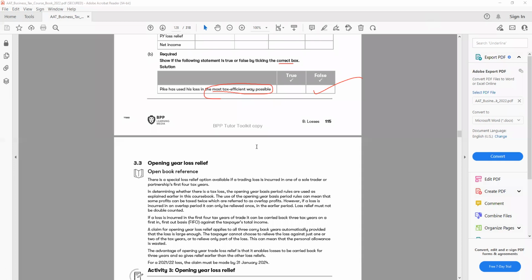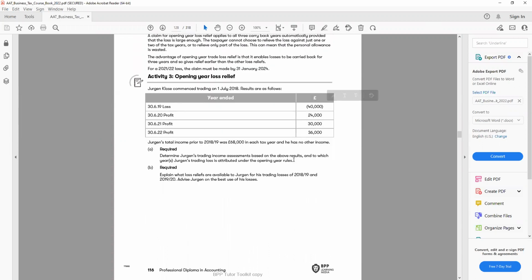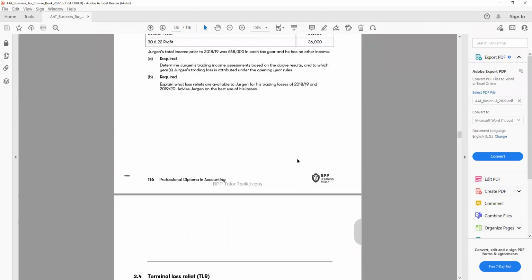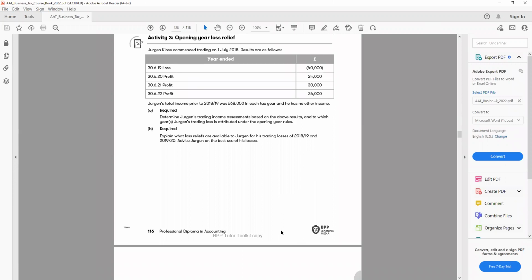The next one, I talk about the opening year loss. Opening year loss gives us 3 years. If the company has a profit in the first 4 years, we can carry it forward, and we have to use the FIFO basis, first in, first out. So let's look at one example to understand it. So let's read our activity 3. Opening year loss relief.